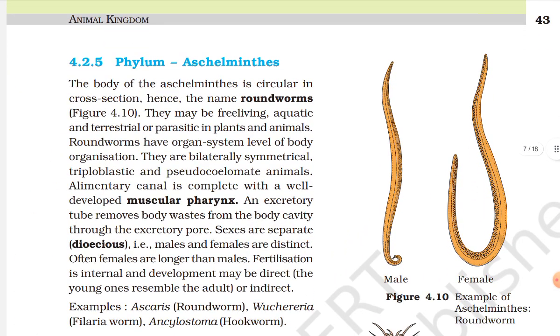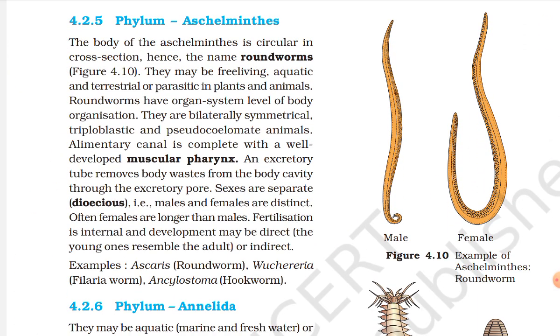Phylum Aschelminthes. The body of the Aschelminthes is circular in cross section, hence they are named roundworms. They may be free-living, aquatic or terrestrial, or parasitic in plants and animals. Roundworms have organ system level of body organization. They are bilaterally symmetrical, triploblastic, and pseudocoelomate animals. Alimentary canal is complete with well-developed muscular pharynx. An excretory tube removes body waste from the body cavity through the excretory pore.